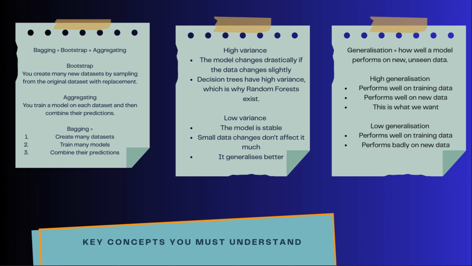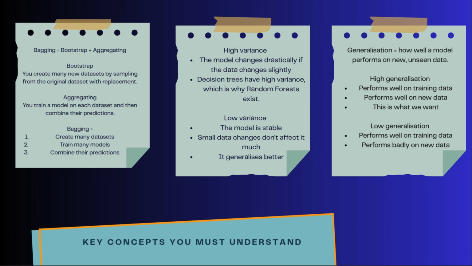Variance is how sensitive a model is to small changes in data. High variance is when the model changes drastically if the data changes slightly. The model memorizes the training data, which then leads to overfitting. Decision trees have high variance, which is why random forest exists. For example, an analogy is a student who memorizes the textbook word for word, and if the question changes slightly, they'll panic.